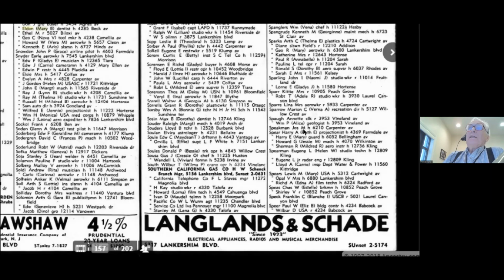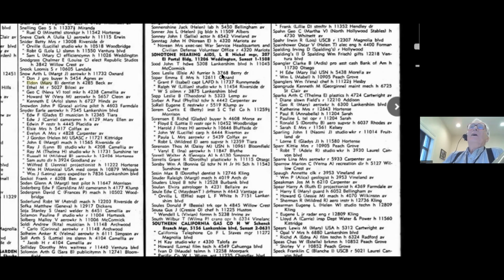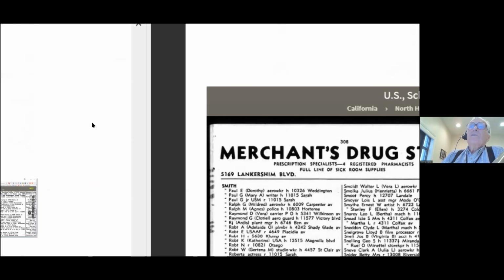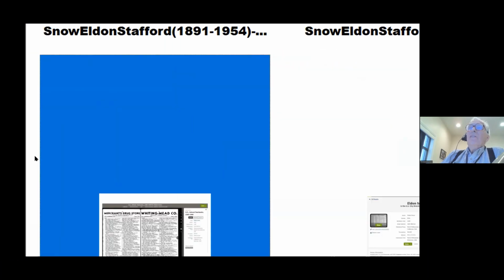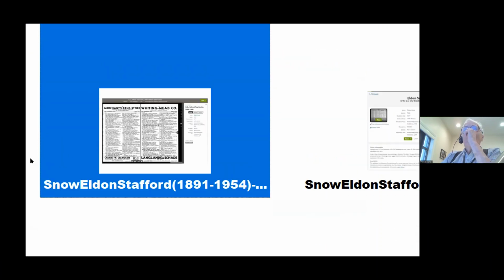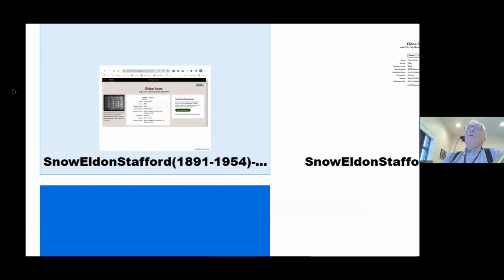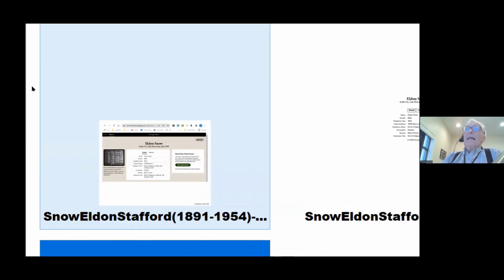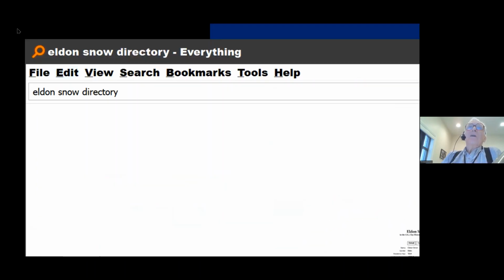And now this was my dad that I typed in, Eldon Snow, and over, if I move this over, this magnifier is still on. This is the one that I'm looking at there. Now these were my dad with city directory things. Let me type in up here. This is the place you type it in.